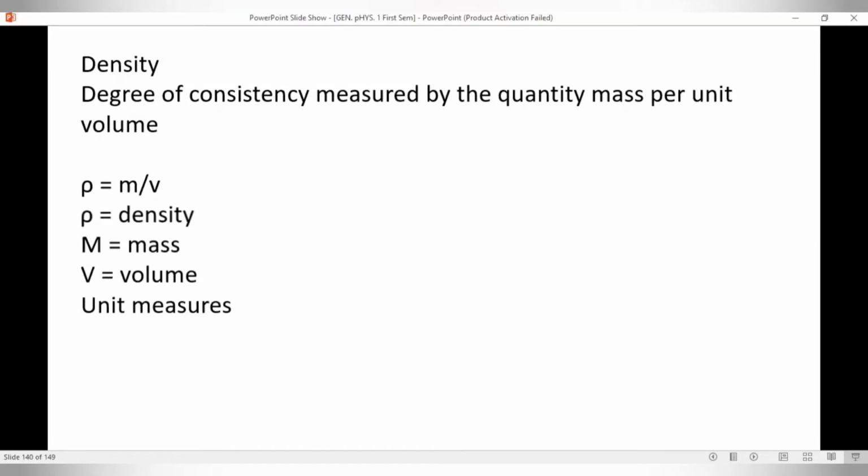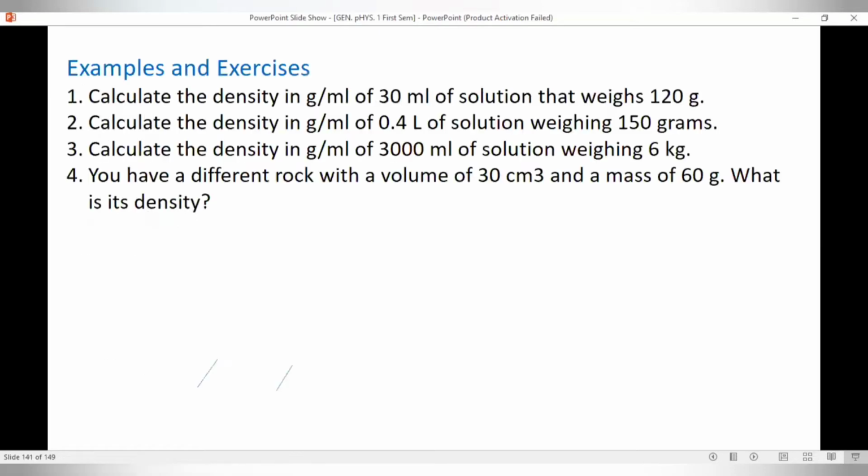And the unit measures of density for solid, you could use grams per cubic centimeters. For liquid, grams per ml. Okay? Now, let us have examples and exercises. So we have 4 problems here to solve.